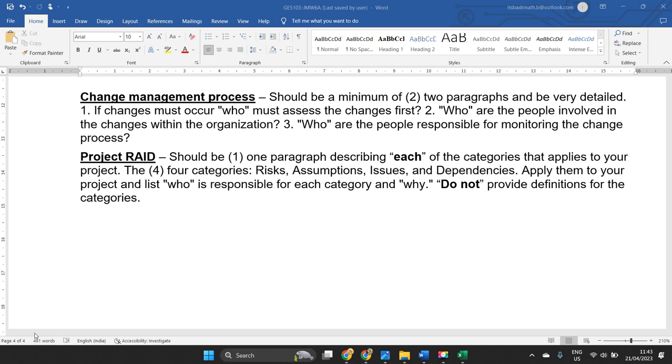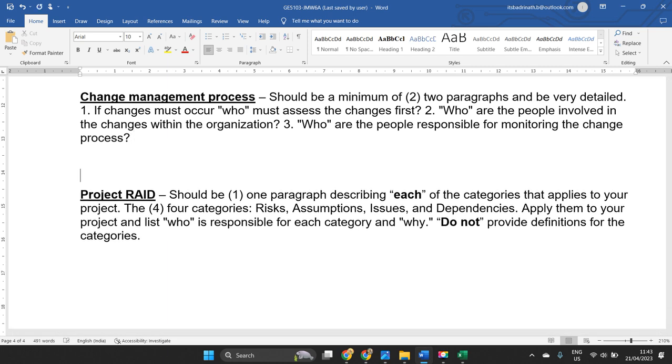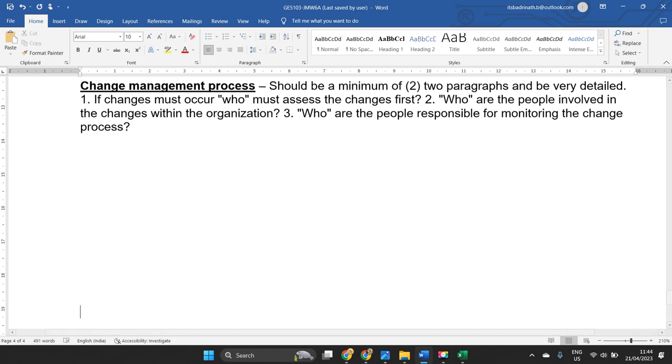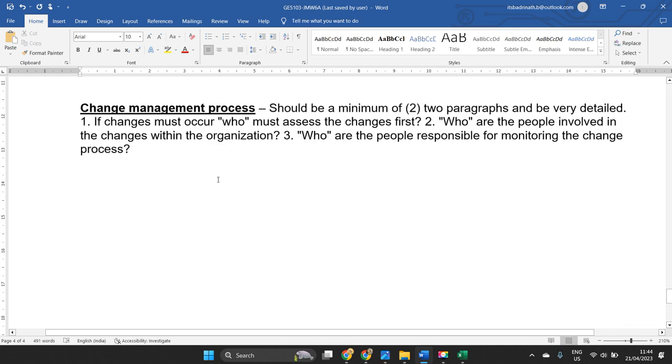The next topic is the change management process. This section is very important for any project. If you want to make certain changes to the proposed project after the project charter is active and everybody has accepted the project, while we are continuing to complete it, there is a possibility that different situations might happen where we want to make changes to the project we have proposed.